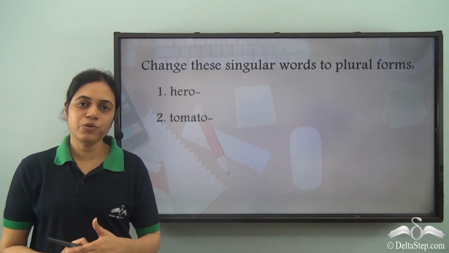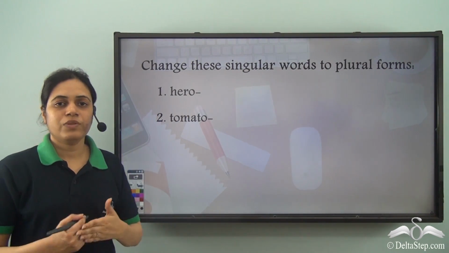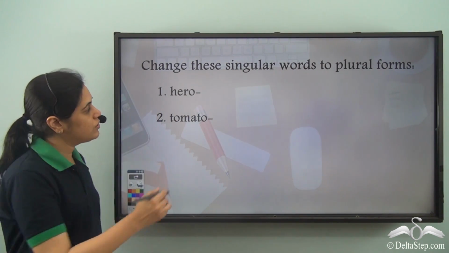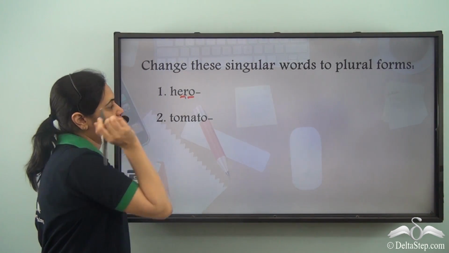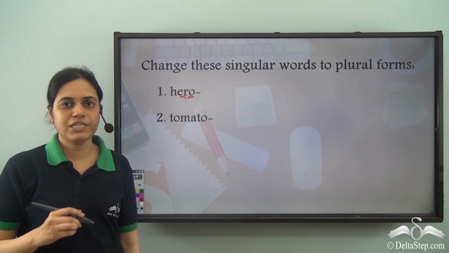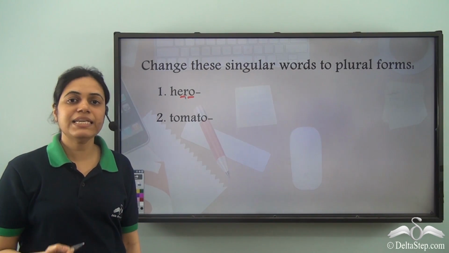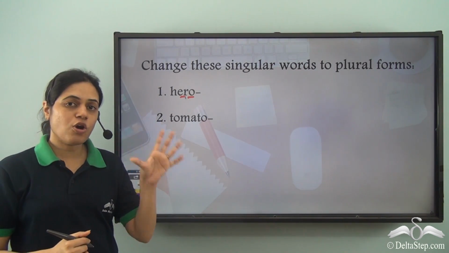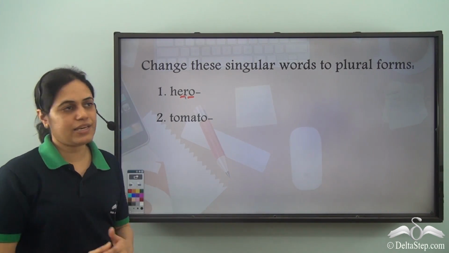Now can you give the plural forms of these words? Hero. What is the plural form of hero? It ends with O, and just before O there is R, which is not a vowel, it is a consonant. So it will form its plural by adding es at the end. Consonant and O means adding es at the end.